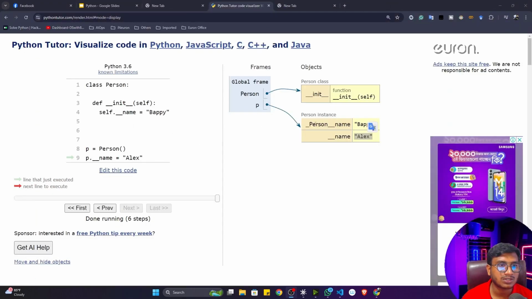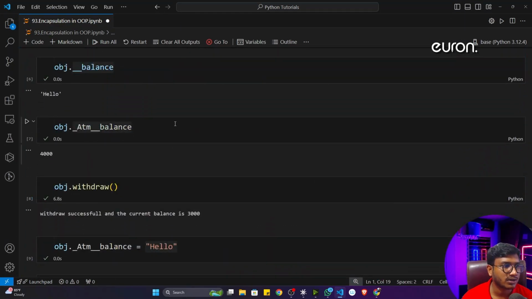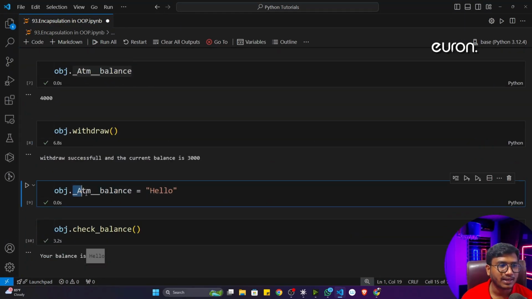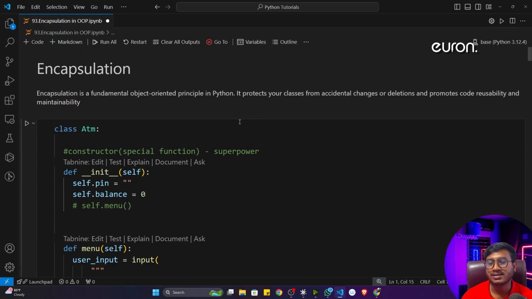But if you are giving the underscore sign, it will happen like this: instead of reflecting in the actual private property, it will create a new variable inside, and the change will happen there, unless and until he calls it in that particular way. But again, he won't call it because he is an adult programmer and he knows this is a private property, so I don't need to change anything inside it. So this is the concept of encapsulation inside object-oriented programming.